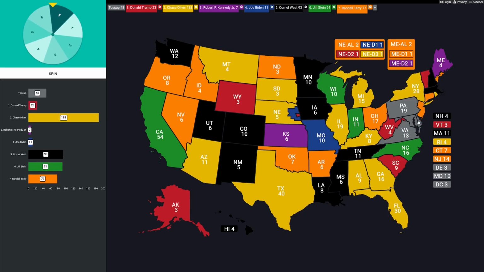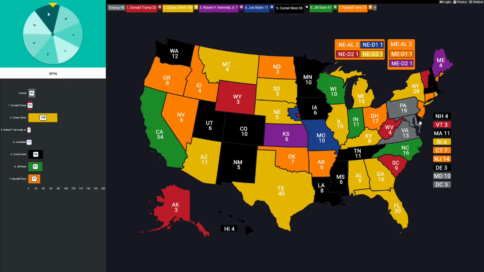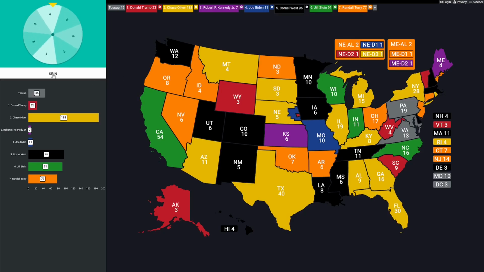Now we've got Biden's home state of Delaware. 3 EVs. Here comes the spin. It's not going to Biden, it's going to Cornell West. How about Maryland? Has 10 more. The old line state is going to go to number 3. That is Kennedy. Look at that. Right toward the end, he's snagging 10 more. And now Biden is actually on the bottom with only 11.